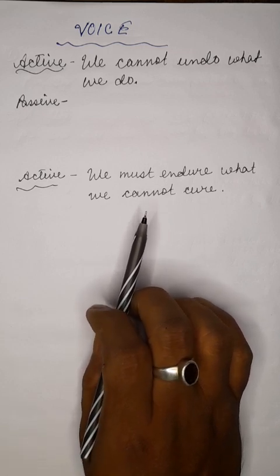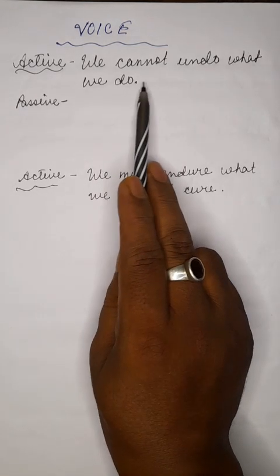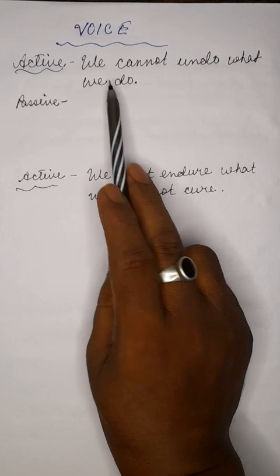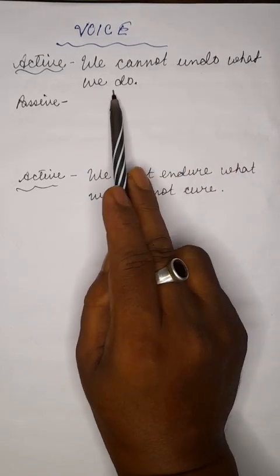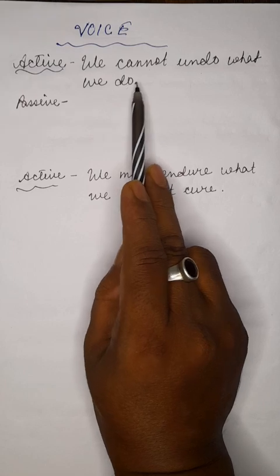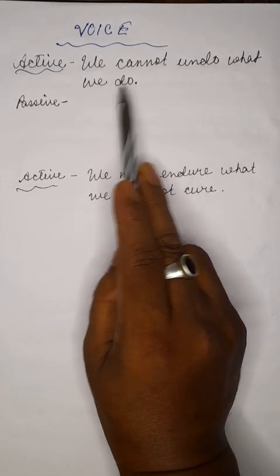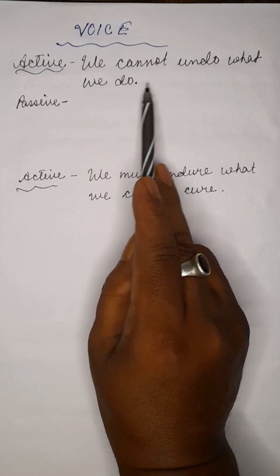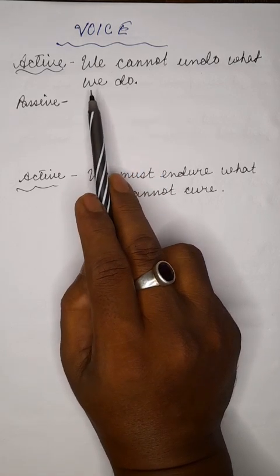In this sentence, there are two clauses. In the first sentence, we cannot undo what we do, "we cannot undo" is the principal clause, whereas "what we do" is the subordinate clause. This "what we do" is the object of this sentence, and so we have to write this object as the subject in a sentence in the passive voice.